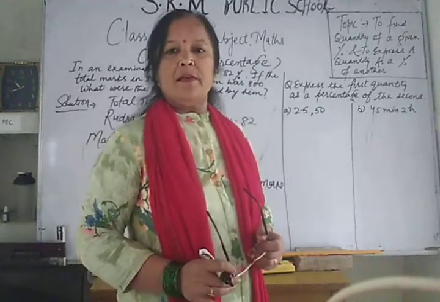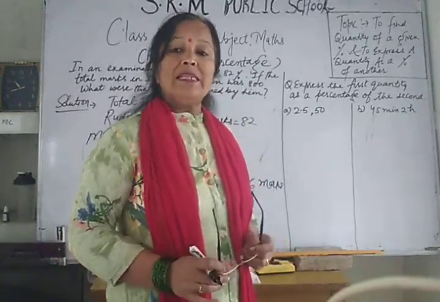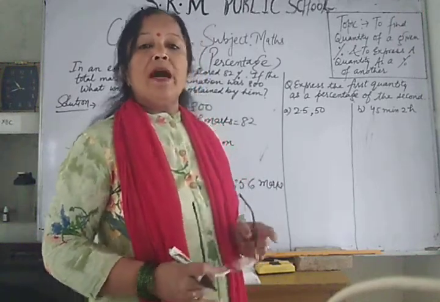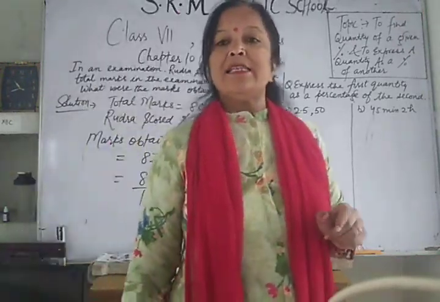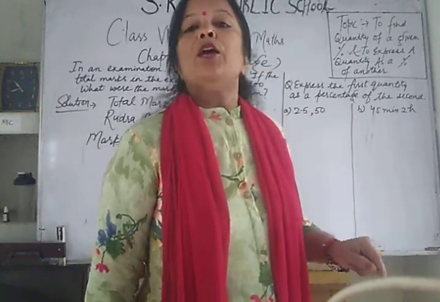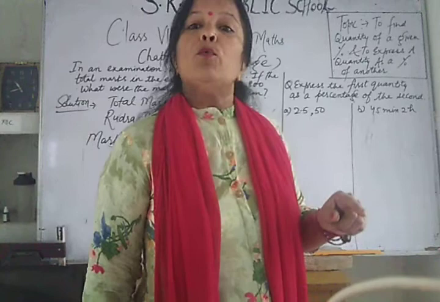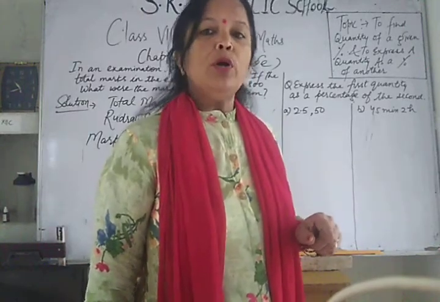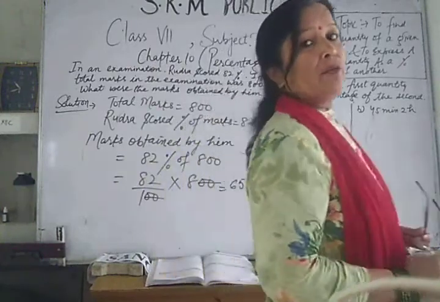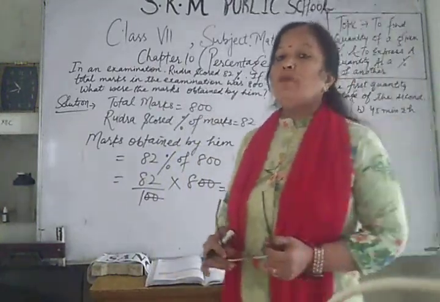Then how will the percentage be calculated? You will write: percentage of marks is equal to marks secured by you divided by total marks, into 100%. Into 100%. Okay, then you will calculate the percentage of marks got by you.